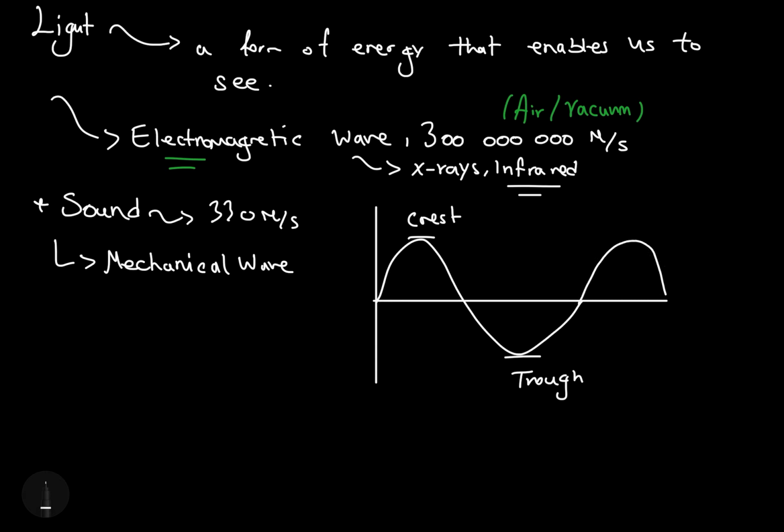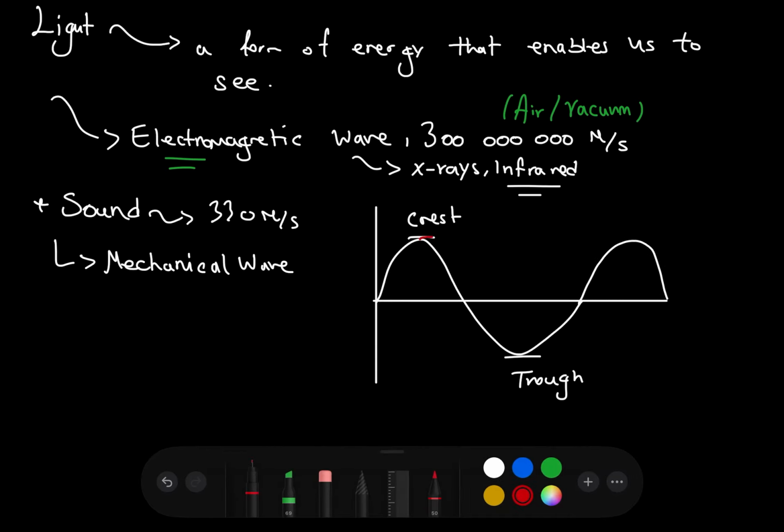If you were to continue this graph slightly, so you have another crest, the distance between two crests would be considered a wavelength. A wavelength is measured in meters, and it has a symbol of lambda, which is shown like this. At the same time, the distance from the minimum excitation, where the graph is at zero, to its top, the crest, is called its amplitude. So you can calculate the amplitude of a wave simply by looking at the height of the crest, or the depth of the trough.